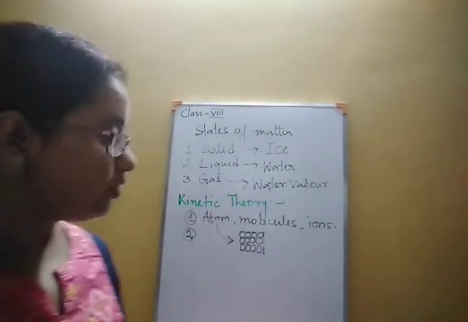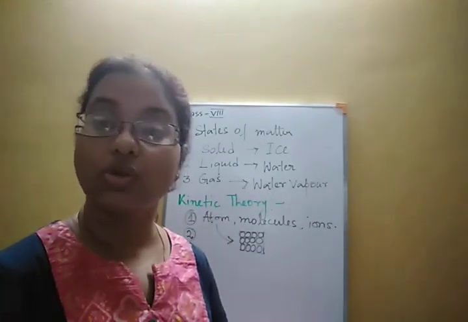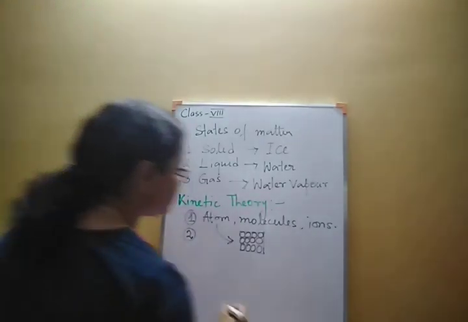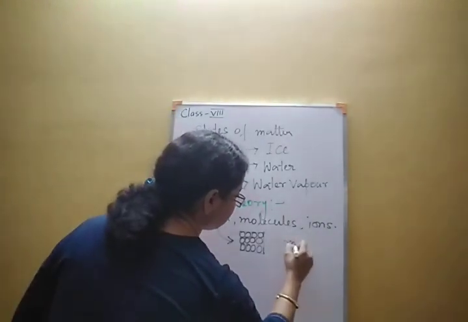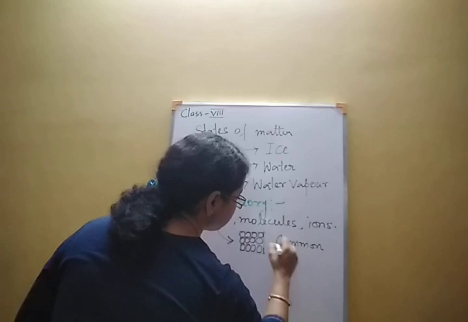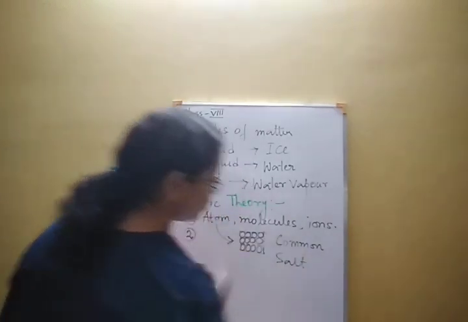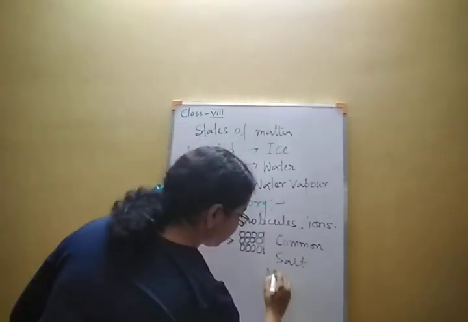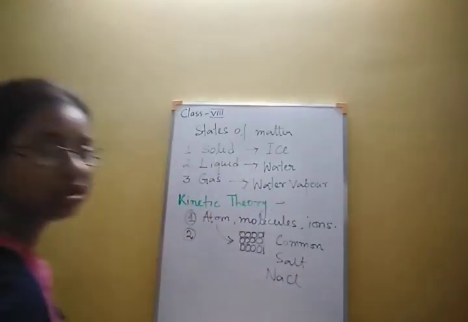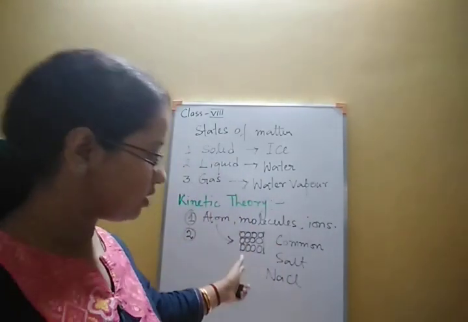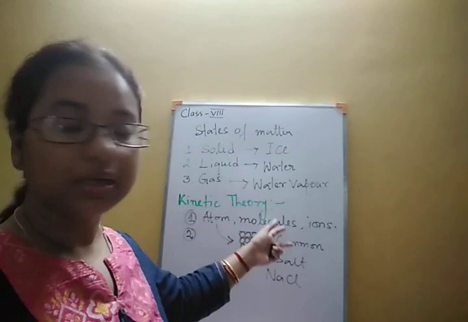But if we talk about a compound, suppose common salt, sodium chloride, which we can represent as NaCl, this is a compound.